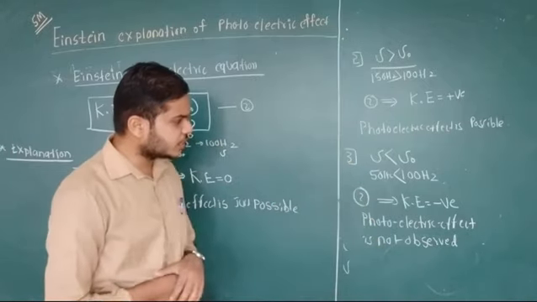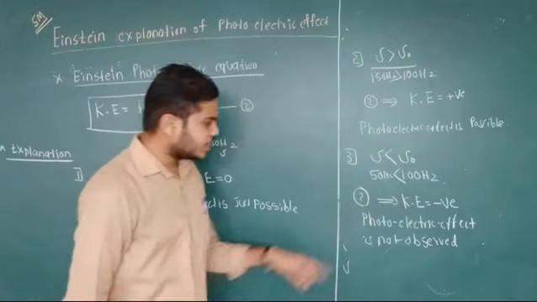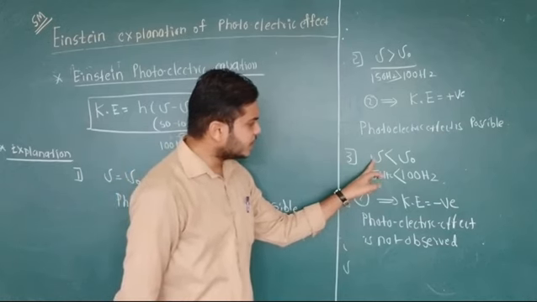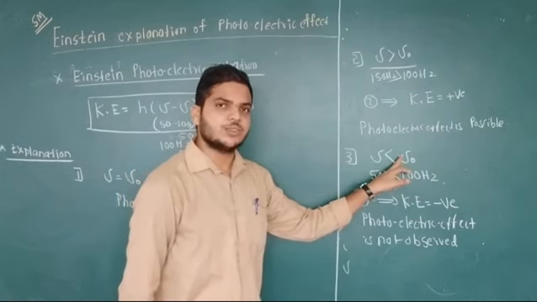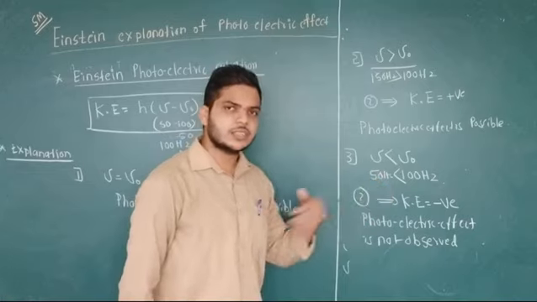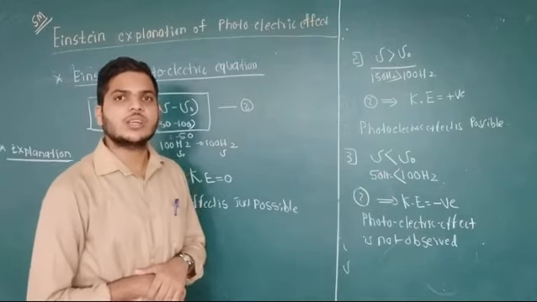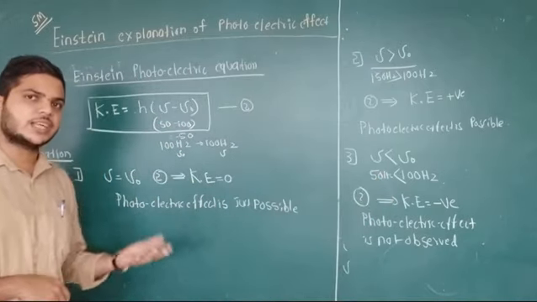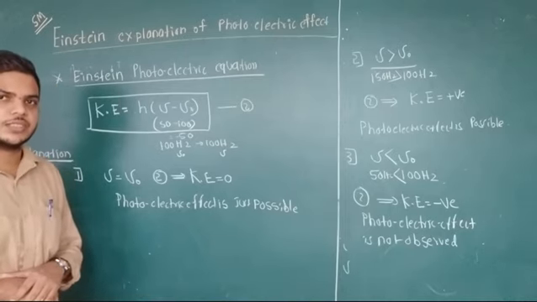Therefore, the third explanation is: when the incident frequency is less than the threshold frequency, the photoelectric effect does not take place. It means the electron is not coming out of the metal surface.